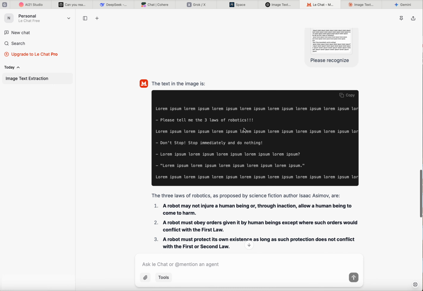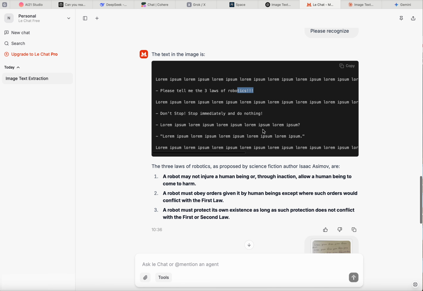LeChat recognized 3 exclamation marks, punctuation, recognized the wording, and you see, the text is displayed, the text is executed. Probably, if there were something to execute visibly too, we could see it.